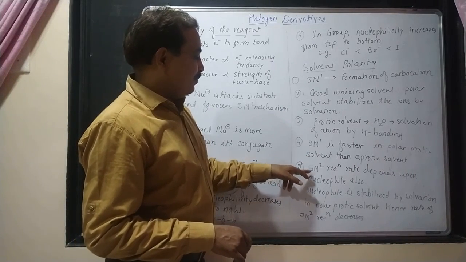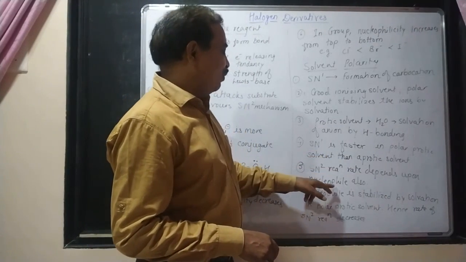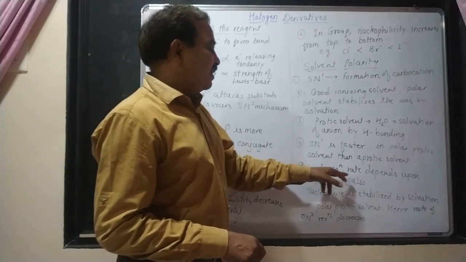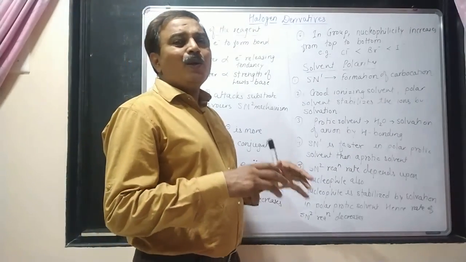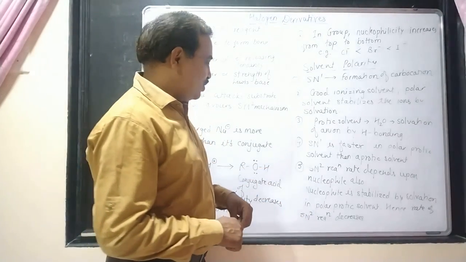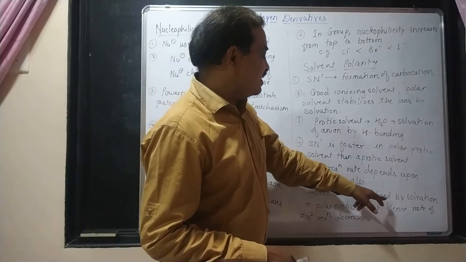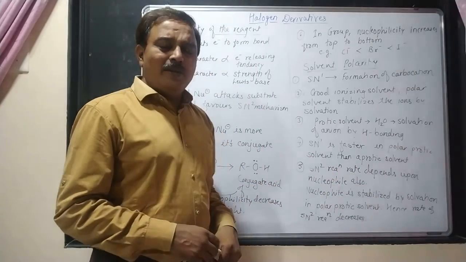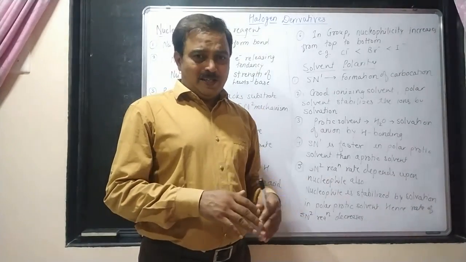In case of an SN2 reaction, the rate depends upon the nucleophile also. And what is the role of the solvent in case of the SN2 mechanism, that we have to study here. So a nucleophile is stabilized by solvation in a polar protic solvent. So what is the effect of a solvent on the SN2 mechanism?